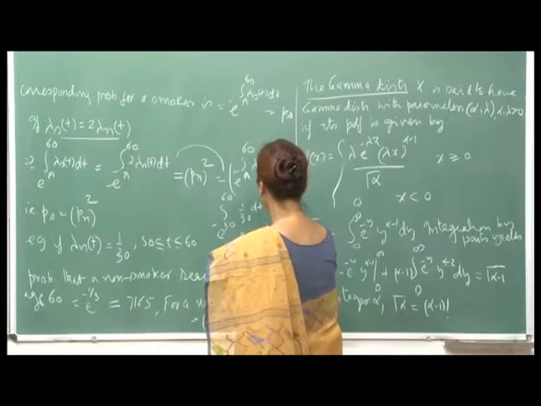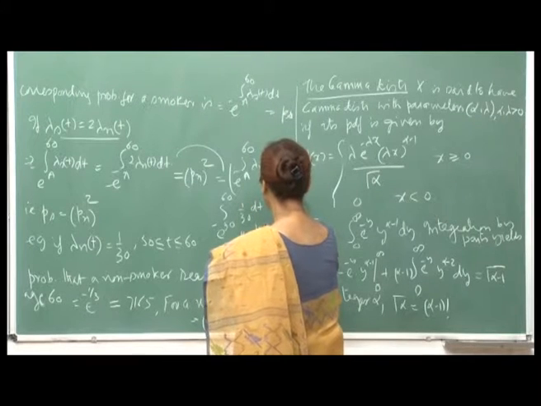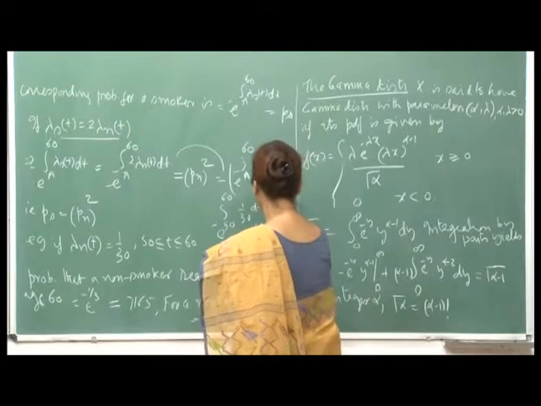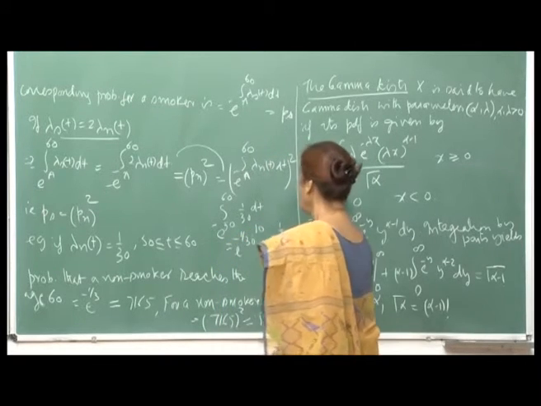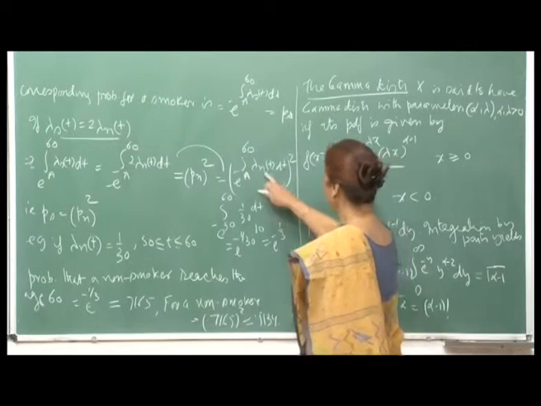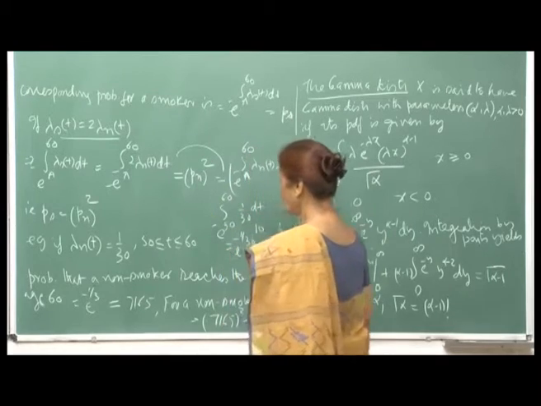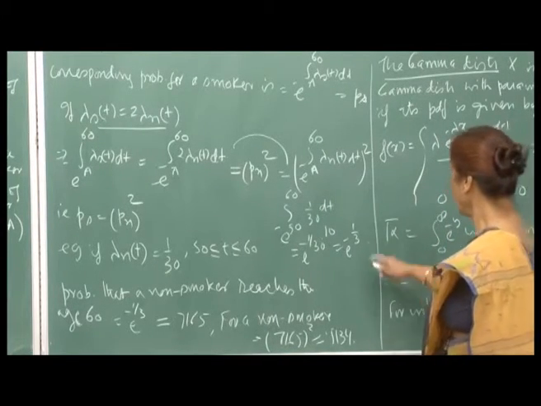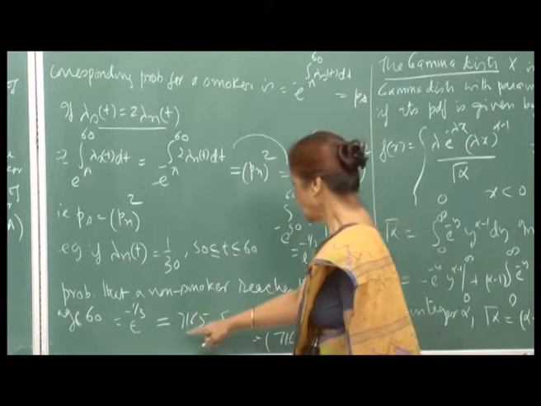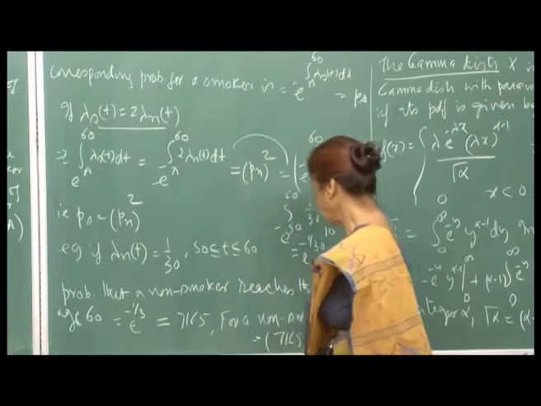1 by 30 into 10, right. So, this is e raised to minus 1 by 3. Okay. So, if it is a constant, that means it corresponds to an exponential random variable, and so this is e raised to minus 1 by 3, which turns out to be 0.7165.